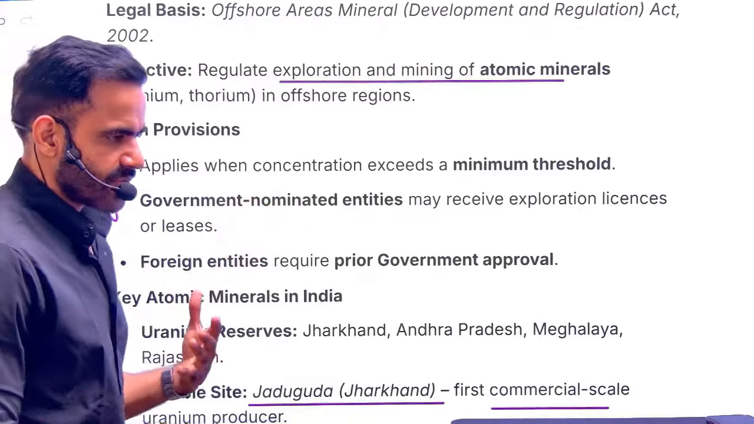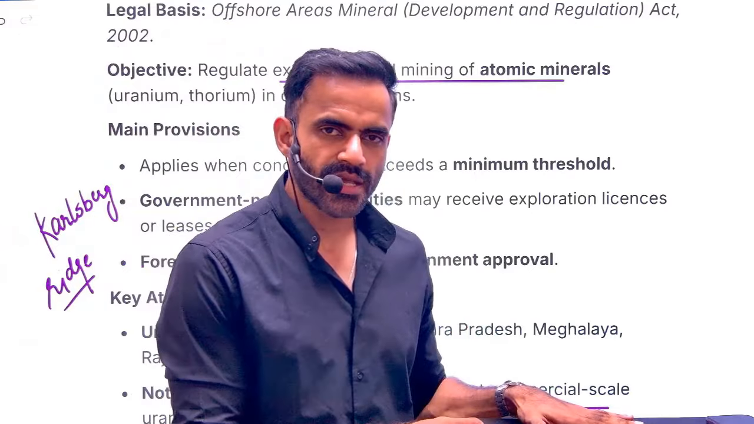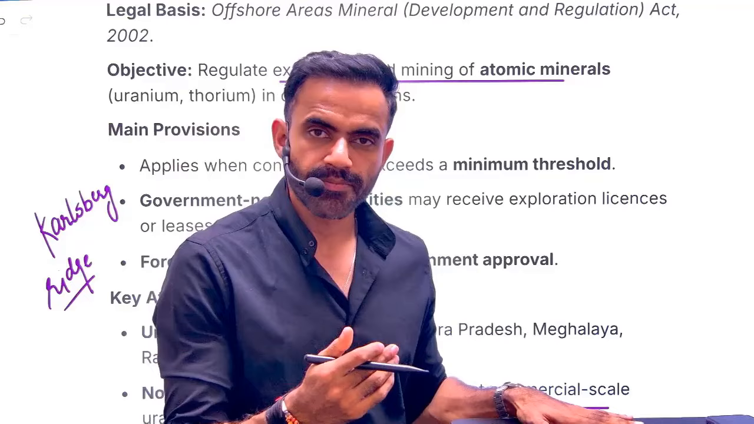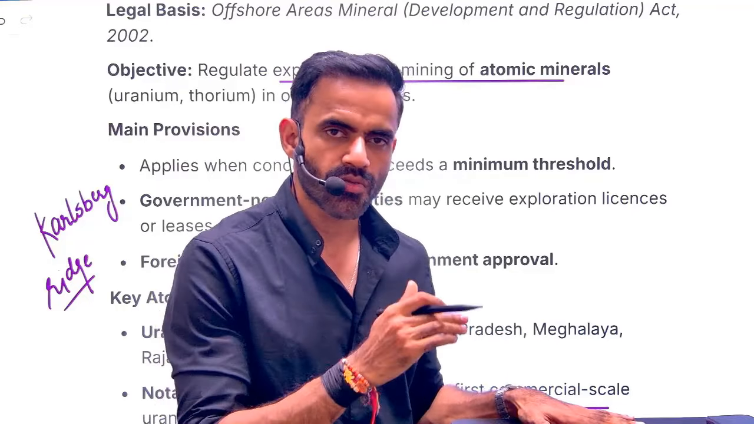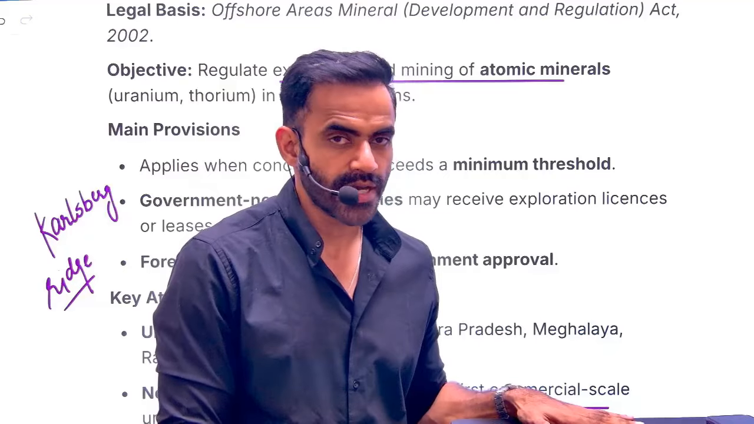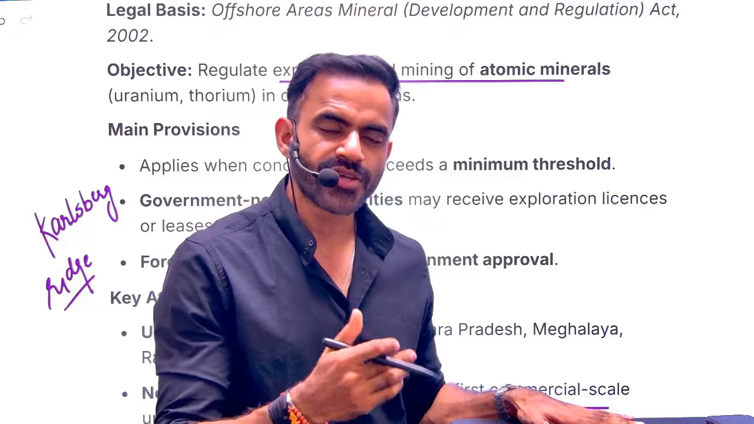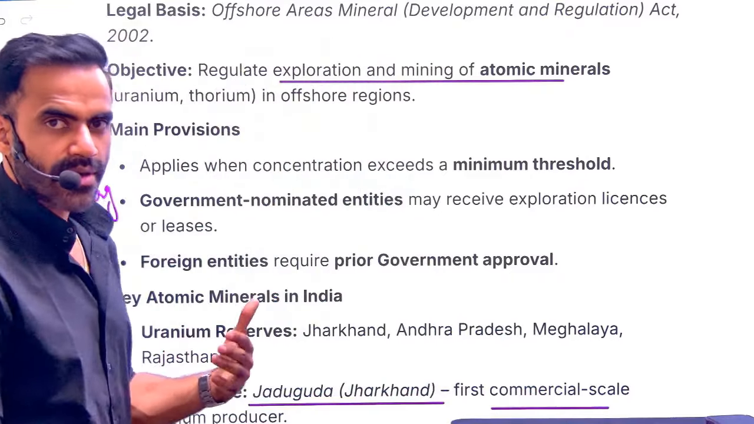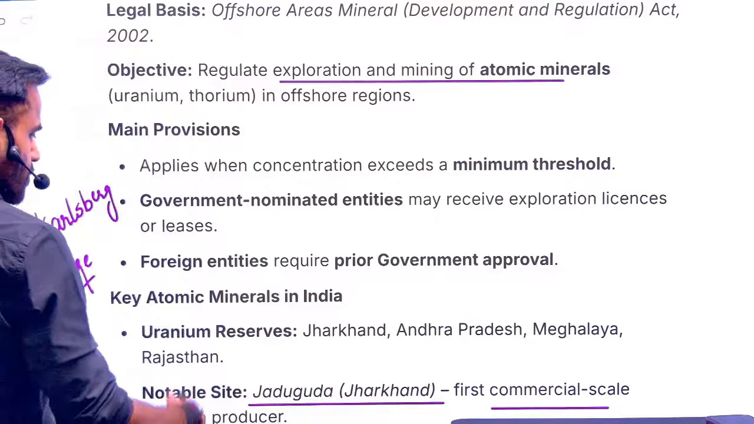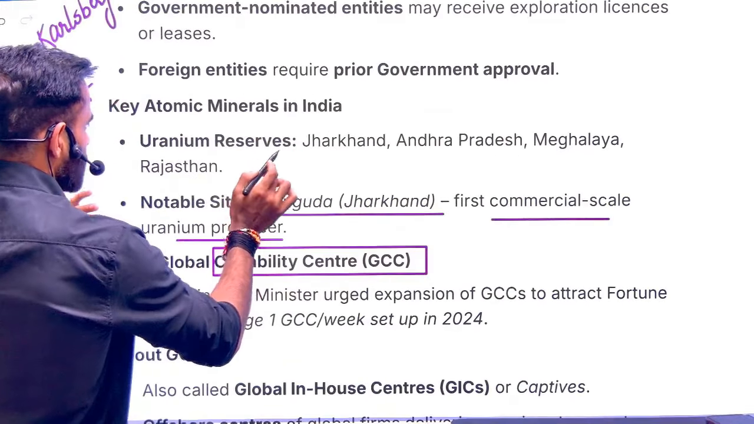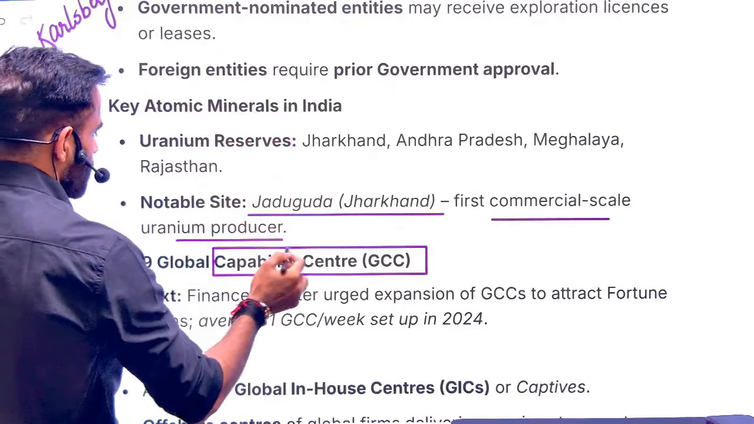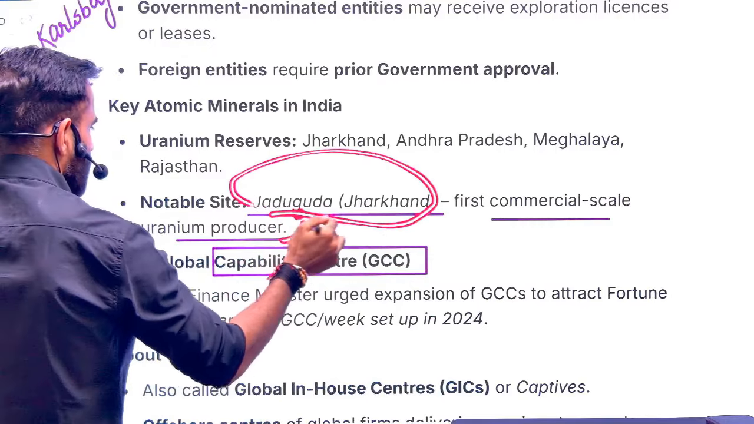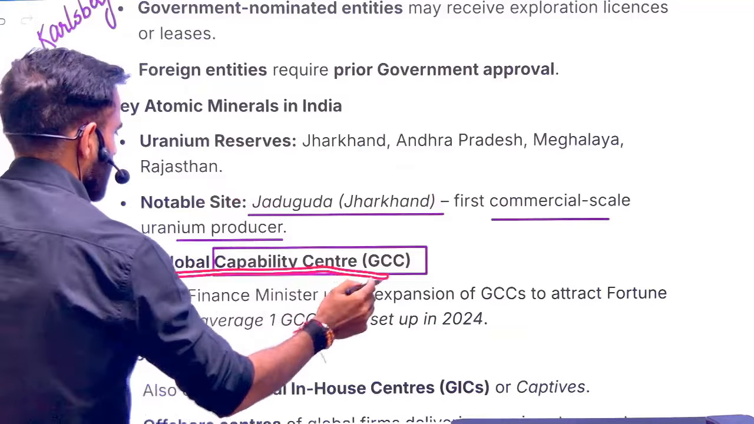Now understand, we don't have that much uranium reserves. That's why in our nuclear program, we are planning to use our thorium reserves. Thorium is mainly found in the monazite sand on the coast of Kerala and Odisha. Understand one more thing. Our objective is that by 2047, we will have 100 gigawatt of nuclear energy. That is going to be our energy generation capacity. For that, we have to utilize these reserves. Now, as far as uranium is concerned, the first commercial scale uranium production site is Jadugoda mines in Jharkhand. Remember this thing. Next is related to GCC, Global Capability Center.